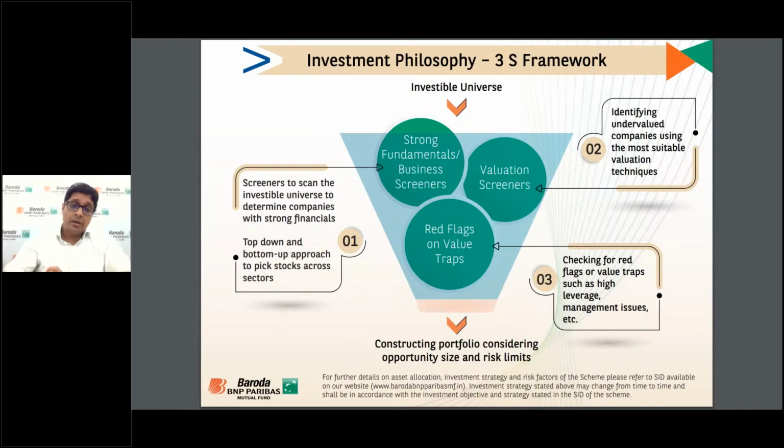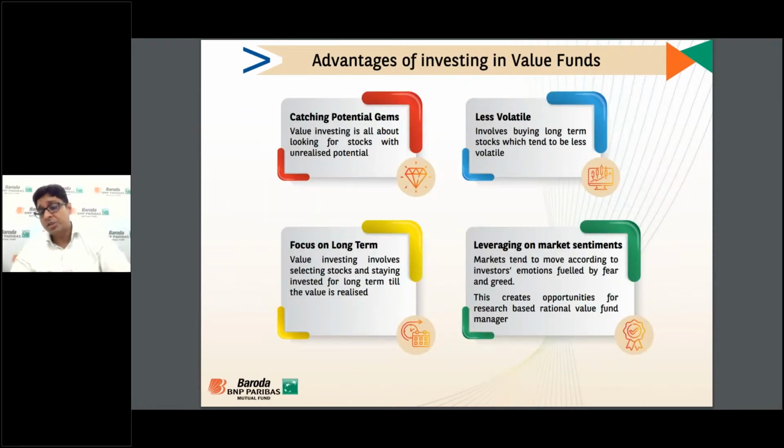What is the major advantage of investing in a value fund? First of all, catching the potential gem. As I explained in the market cycle, the market provides us opportunity in every cycle to find our potential gems, as we are buying much lower than their true intrinsic value. Then we can also find the cap curve. The stocks we find in value opportunities would be less volatile, as it involves buying long-term stocks which tend to be less volatile.